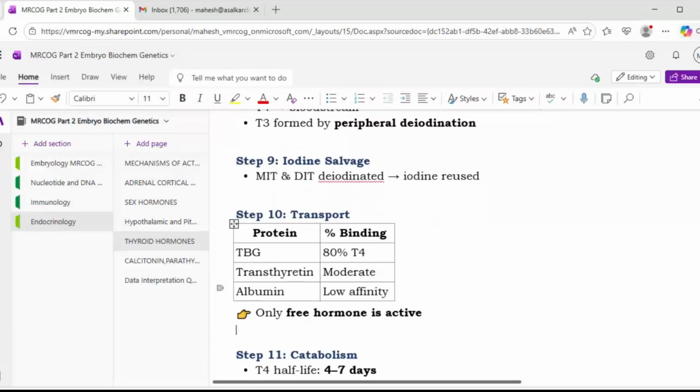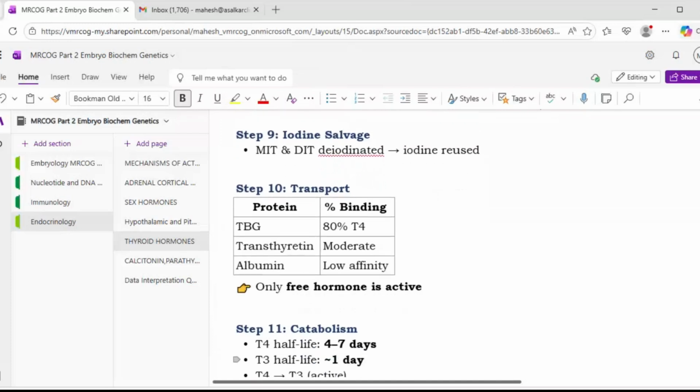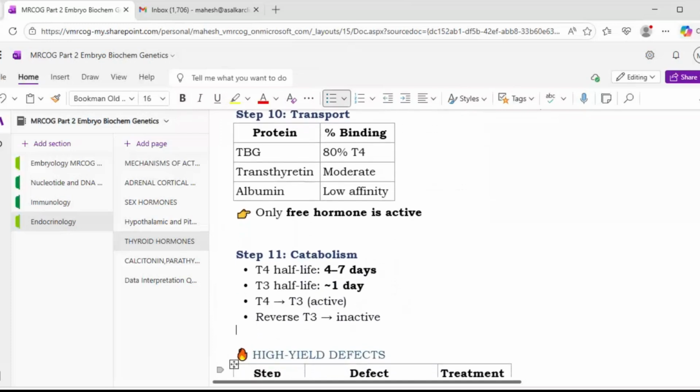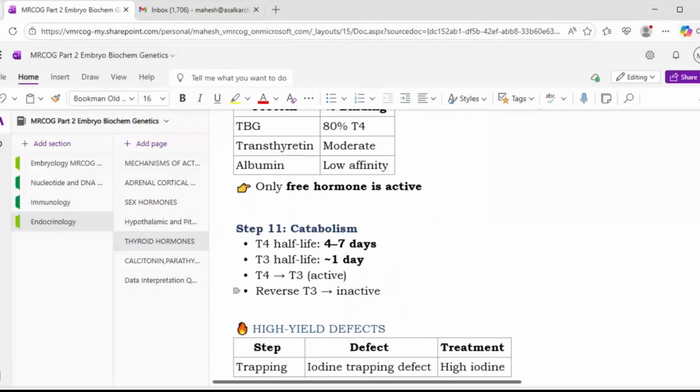Okay, so only the free form is active. The thyroid hormone is present in the blood in the bound form, but the active form is only the free hormone. So whatever will be free, that will only be the active form. So next step is catabolism. T4 half-life is around 4 to 7 days. T3 half-life is only 1 day. T4 is converted into T3, which is the active form, and the reverse T3 is the inactive form.